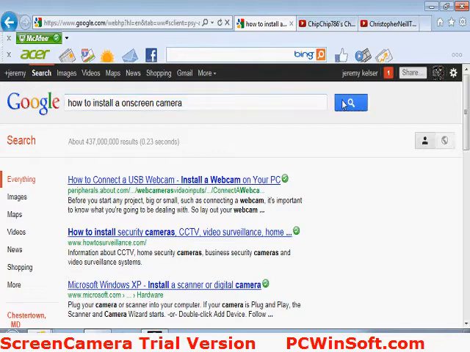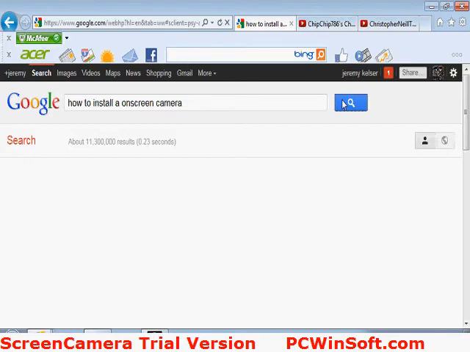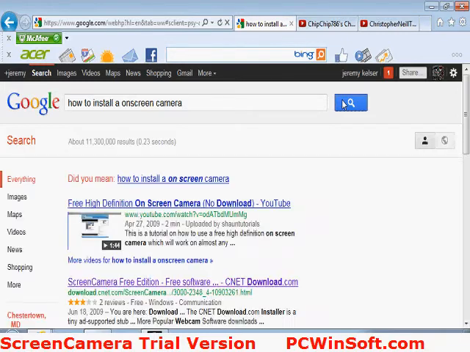Okay, now we'll go to Google and type in how to install an on-screen camera. Once you do that, hit enter or click the magnifying glass. Once that loads, I'll get started. Okay, so it's loaded. It'll come up with a screen camera free edition. That's what you want to click.